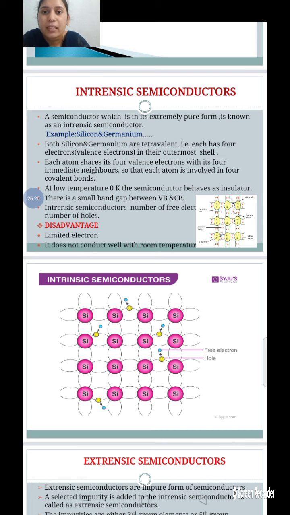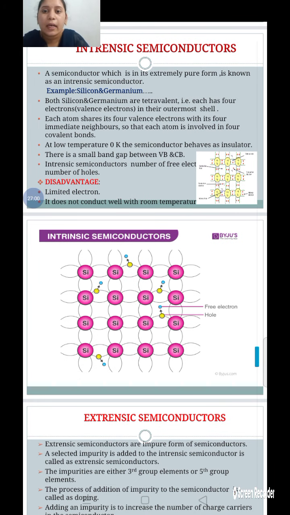When we apply voltage, the voltage increases and the temperature also increases, so the breakage of covalent bonds increases. On the breakage of covalent bonds, electron-hole pair generation takes place, and that generation increases in this intrinsic semiconductor. The number of free electrons is still equal to the number of holes.